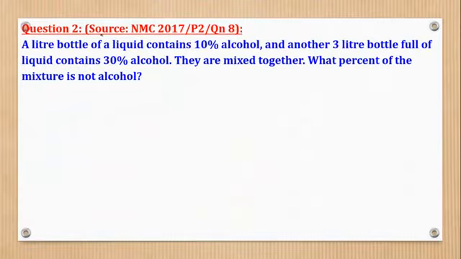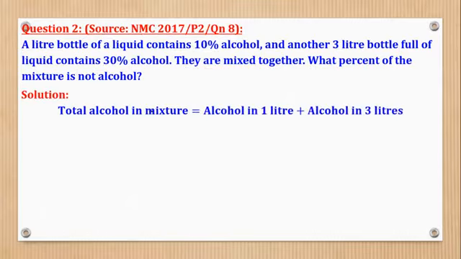Then question 2 came from the National Math Contest of 2017, paper 2, question 8, and it says, a 1-liter bottle of a liquid contains 10% alcohol and another 3-liter bottle full of liquid contains 30% alcohol. They are mixed together. What percent of the mixture is not alcohol? We shall follow the same procedure as we have done before.